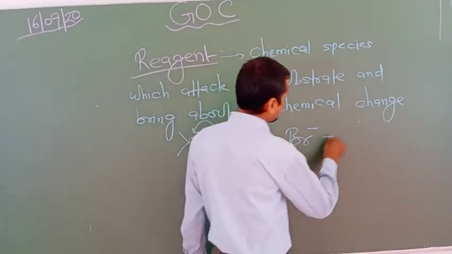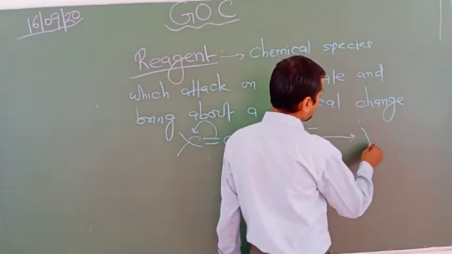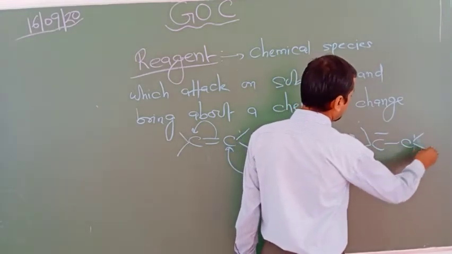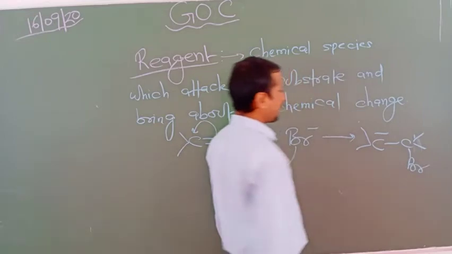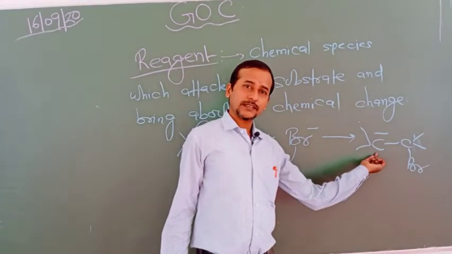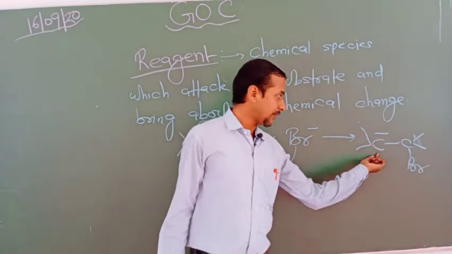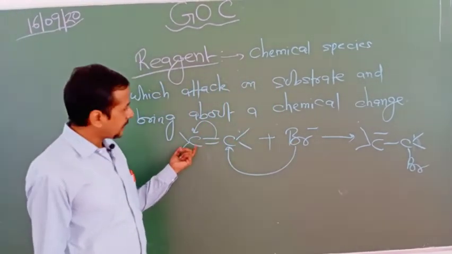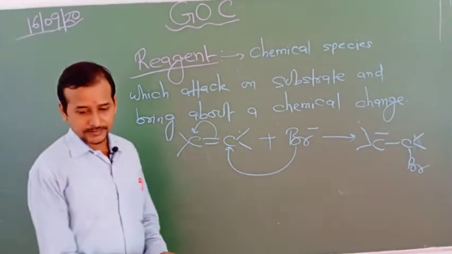In this condition, what happens? It forms a negative charge on the carbon attached like this. So look here, this is a carbanion. So that's why reagents also generate intermediates.